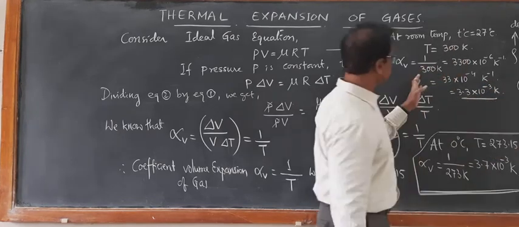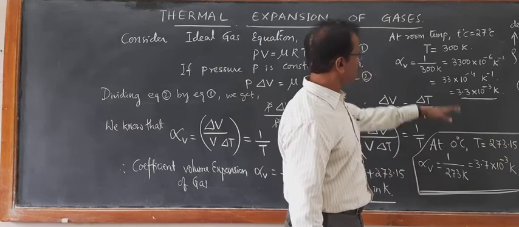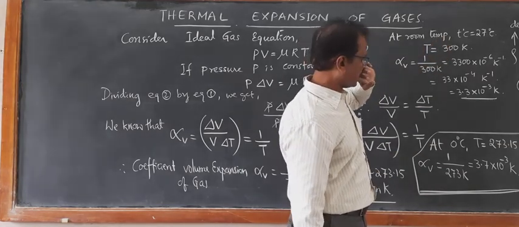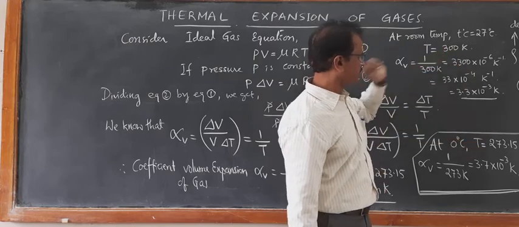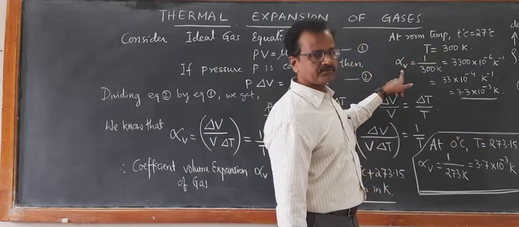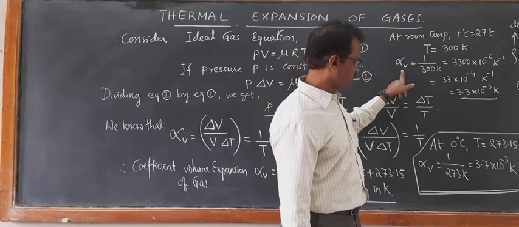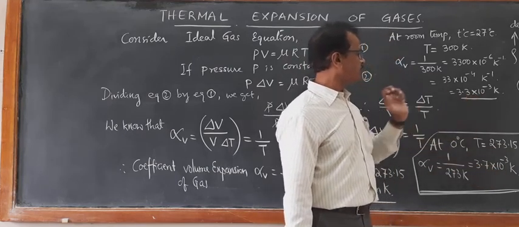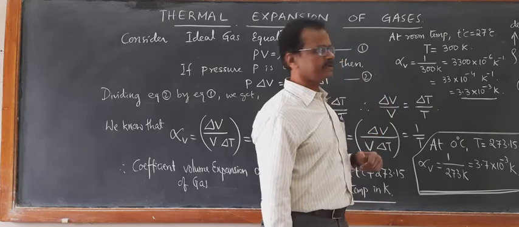So as temperature increases from 0 degrees Celsius to room temperature, say 27 degrees Celsius, from 273 to 300 Kelvin, the coefficient of volume expansion decreases from 3.7 into 10 raised to minus 3 per Kelvin to 3.3 into 10 raised to minus 3 per Kelvin.